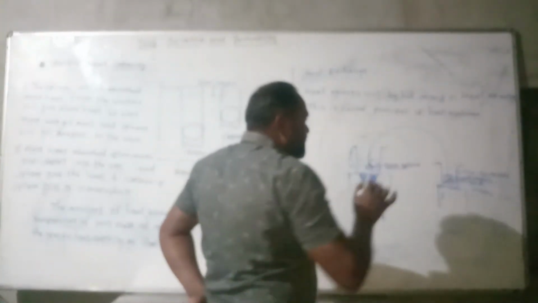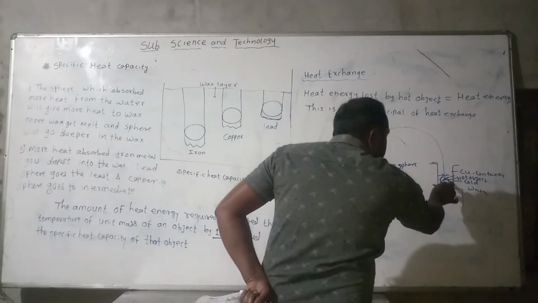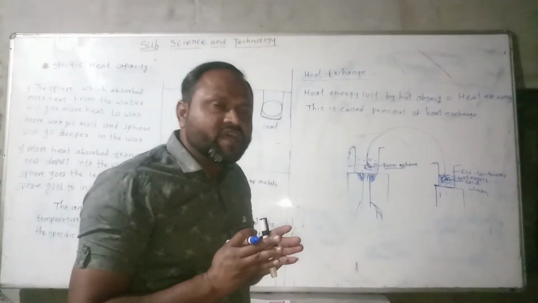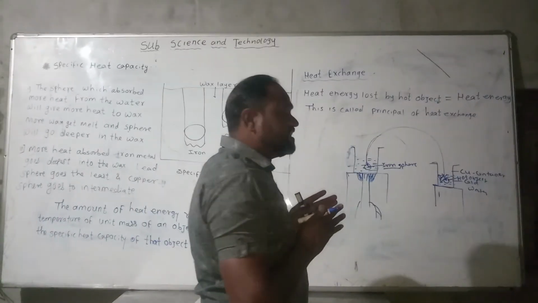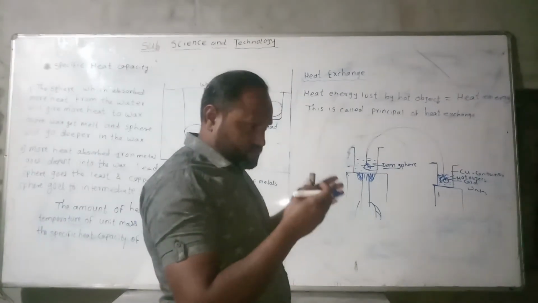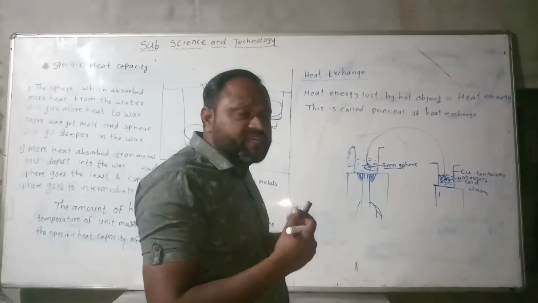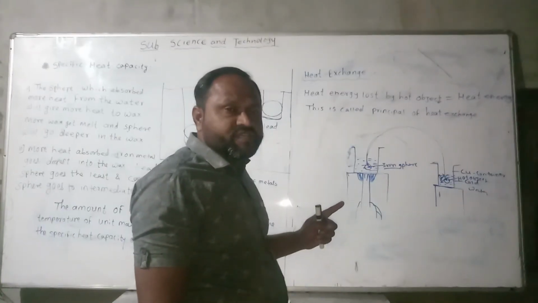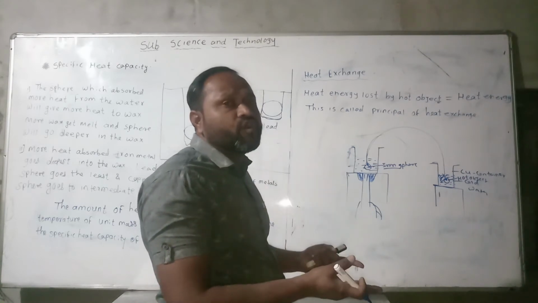So the hot object loses heat to the water and the copper container, and the cold object gains heat. That means the hot object releases heat to the cold object.